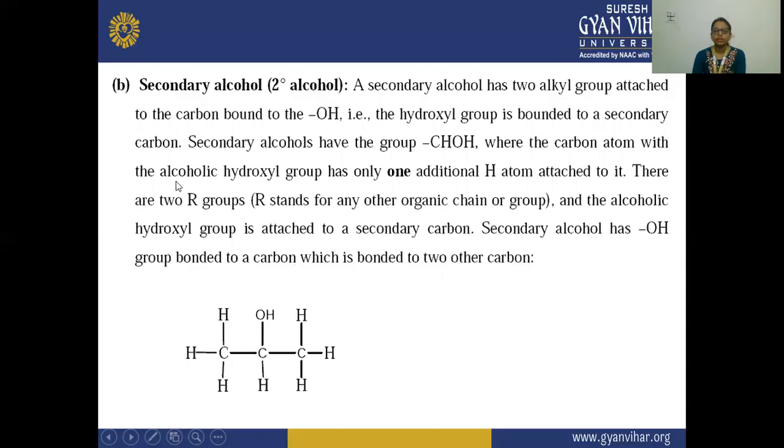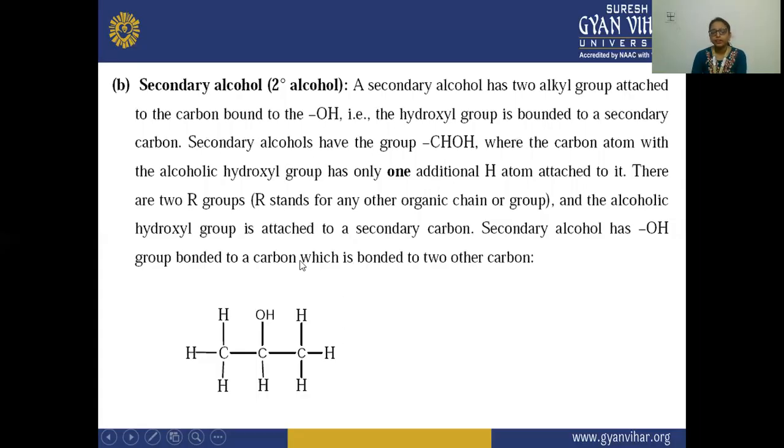Next is your secondary alcohol. In your secondary alcohol, you can see the carbon which is bonded to this OH group is bonded to 2 alkyl groups, and 1 hydrogen atom is present. So the secondary alcohol has 2 alkyl groups attached to the carbon bonded to the OH, that is, the hydroxyl group is bonded to a secondary carbon.